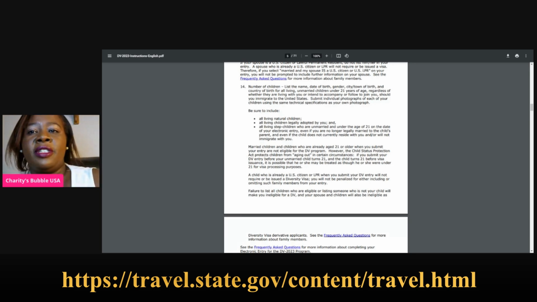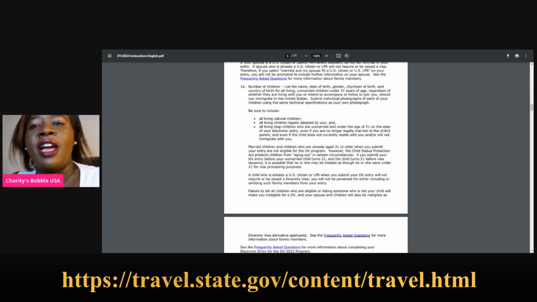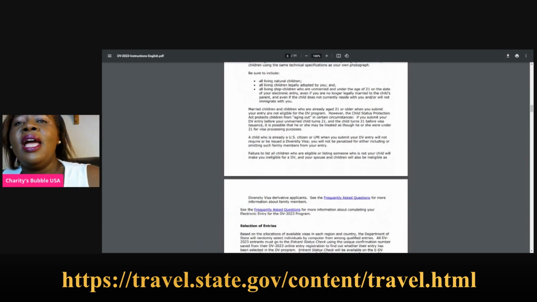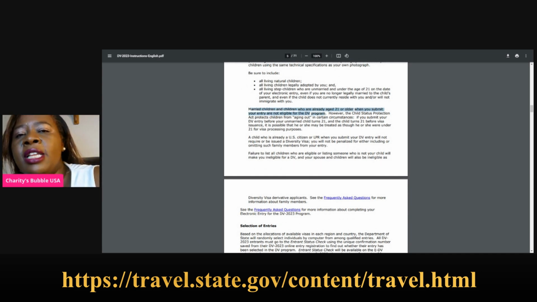So get that point. Even if you don't live with a spouse, even if that child does not live with you, or even if that child will not immigrate with you, make sure that you put them there, because you want to follow their guidelines. Now, married children and children who are already 21 years or older when you submit your entry are not eligible. So those who are age 21 and who are married, they are not eligible.